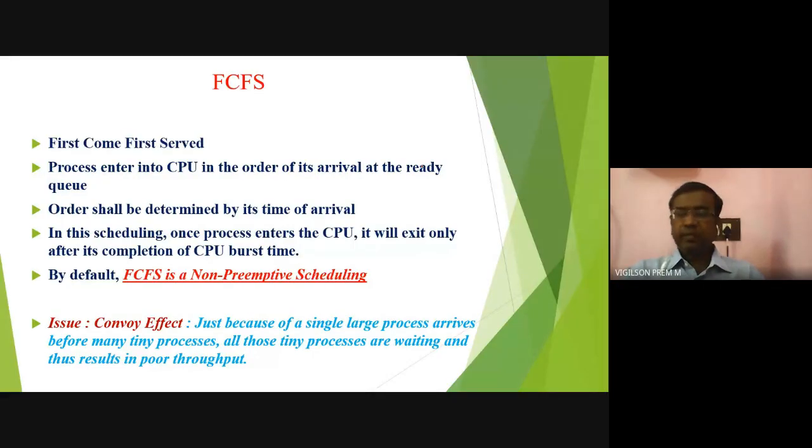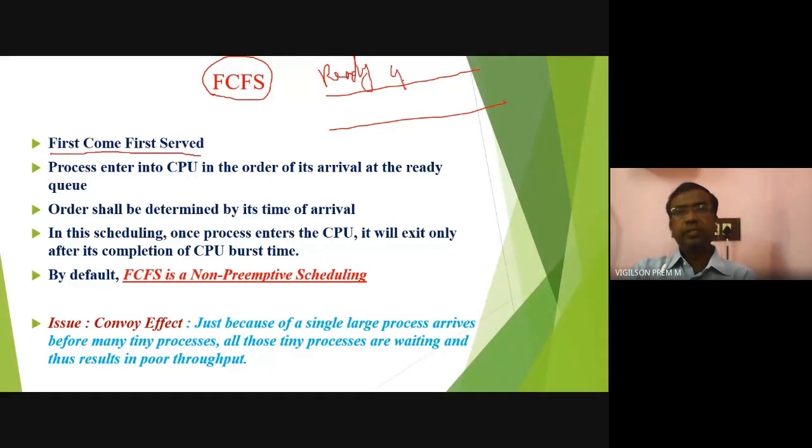Okay. The first algorithm is FCFS. We have already discussed the data structure also. FCFS means first come, first serve. So there is a ready queue. Whatever process comes first in the ready queue will be allotted the CPU. That's all.